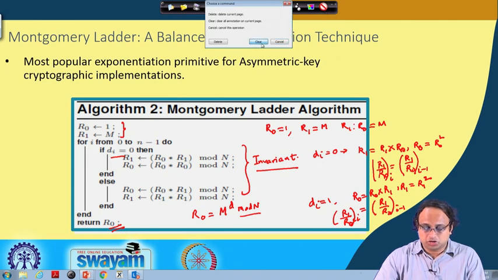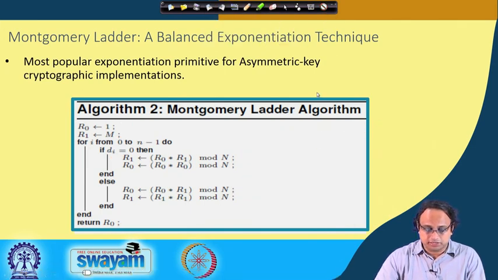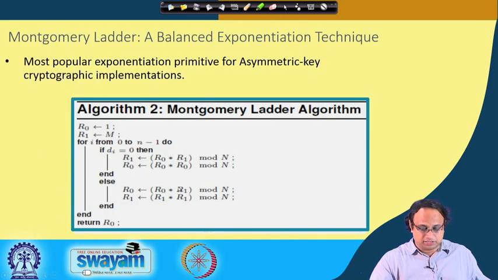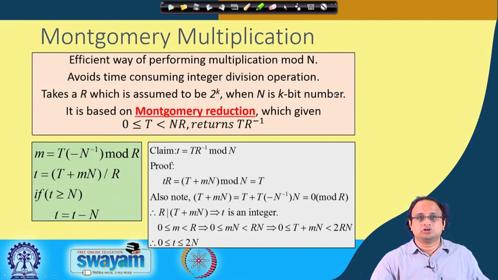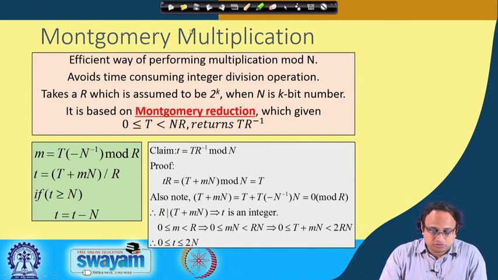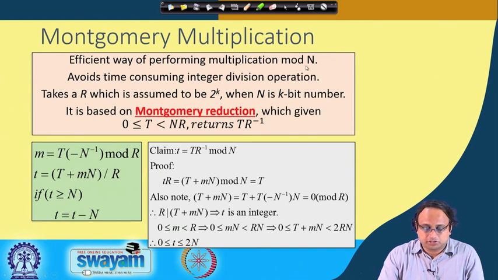So, now we shall be seeing a very popular way of calculating these multiplications, and as you can see, multiplications are inherent to performing the public key algorithms. So, people have developed several architectures for multiplication. One of the very popular multiplication routines is due to what is called the Montgomery multiplication. Here we illustrate an efficient way of performing multiplication modulo n.